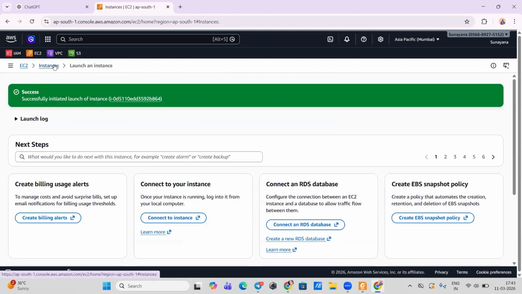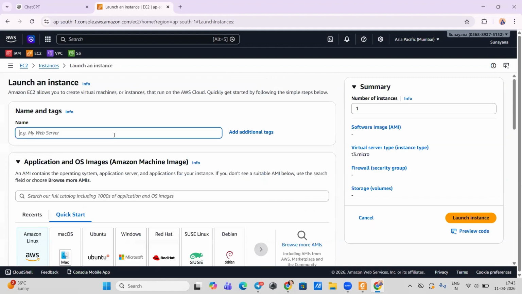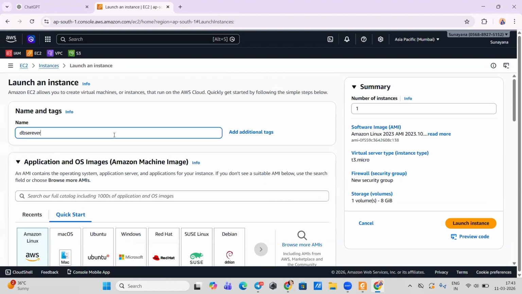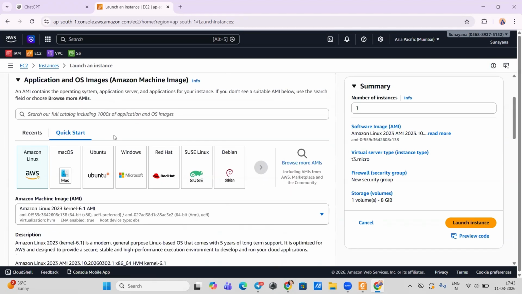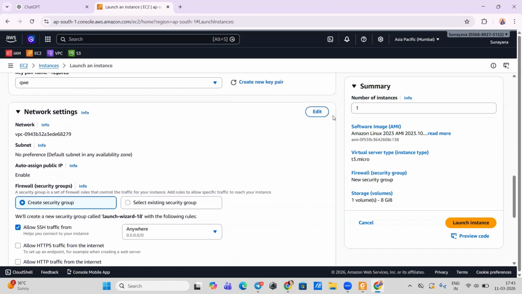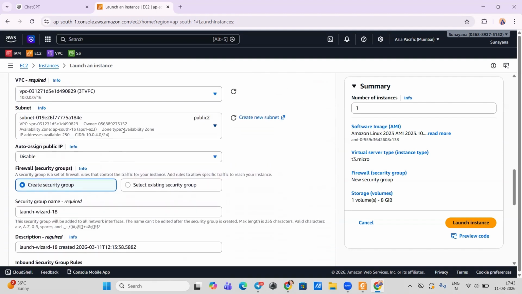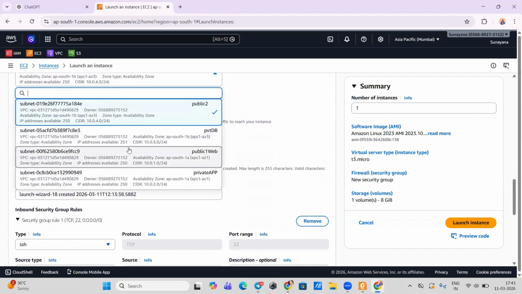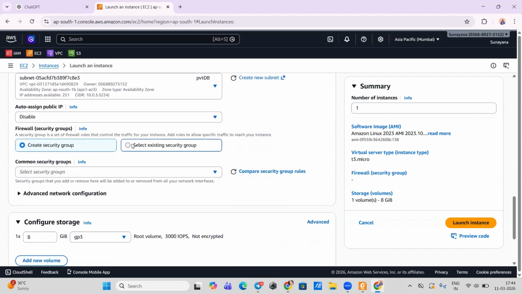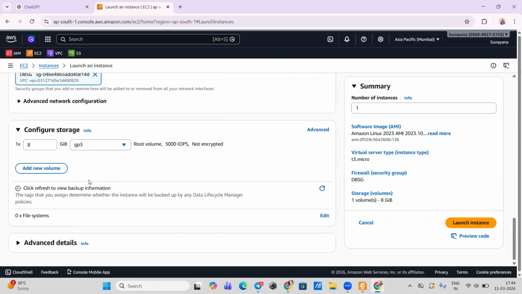Create another instance. The last one would be the database one. DB server. Choose the key pair. This is for private DB. Existing security group. Where's the DB? DBSG. Got it. That's it. Launch. Now we're done with this.